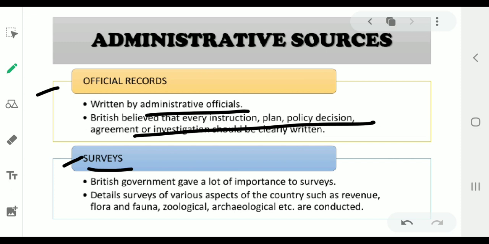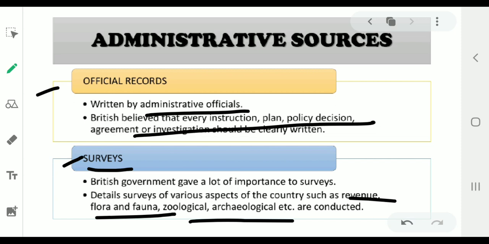It conducted surveys of unexplored areas on scientific principles. So by the 19th century, surveys were done to map the entire country. Surveys were carried out to assess revenue, flora and fauna, then your topography, pattern of cropping, geological places, archaeological sites, etc.